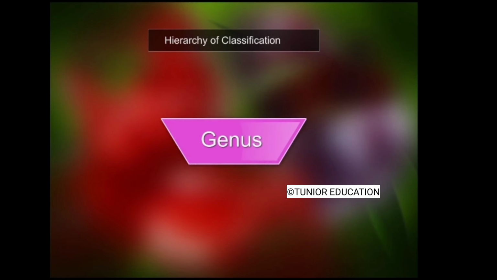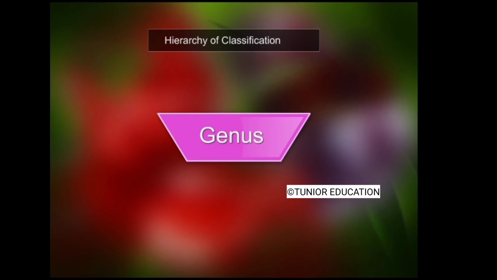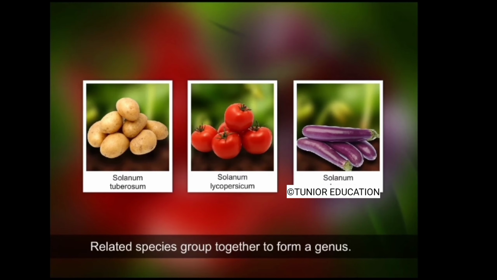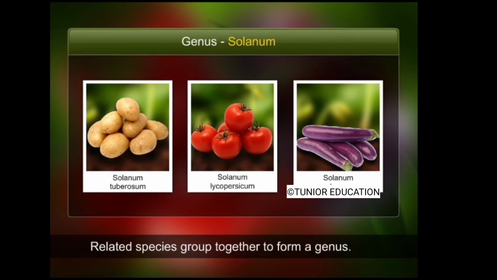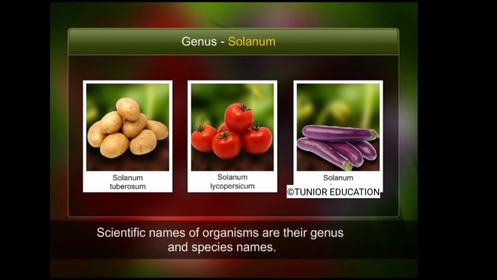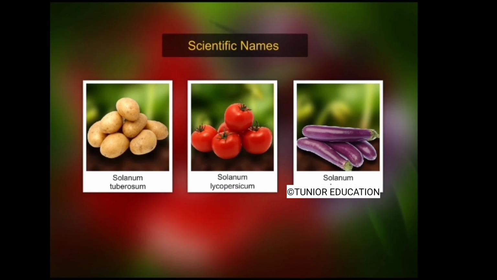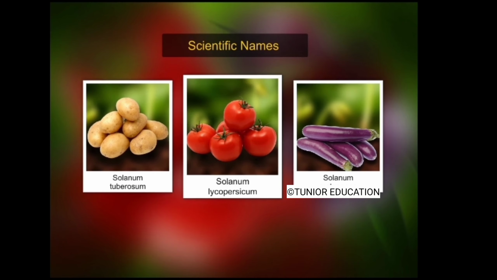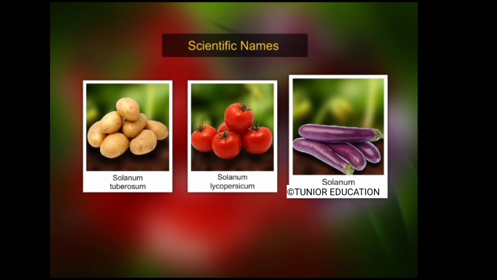Genus is an important rank in the taxonomic hierarchy, just above the rank of species. It is a group of homogeneous species. For example, the 3 species that we saw earlier belong to genus Solanum. You know that according to the Binomial Nomenclature, the scientific names of organisms are their genus and species names. Thus, the scientific name of potato is Solanum tuberosum, tomato is Solanum lycopersicum, and brinjal is Solanum melongena.